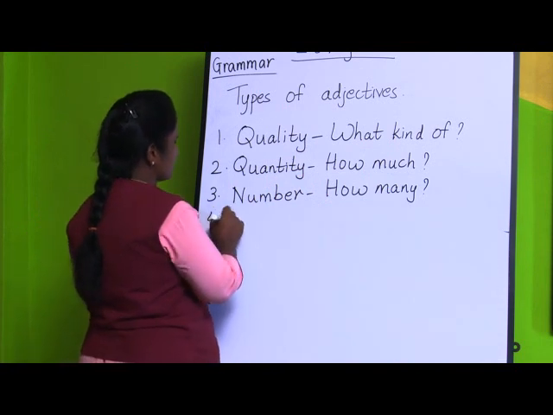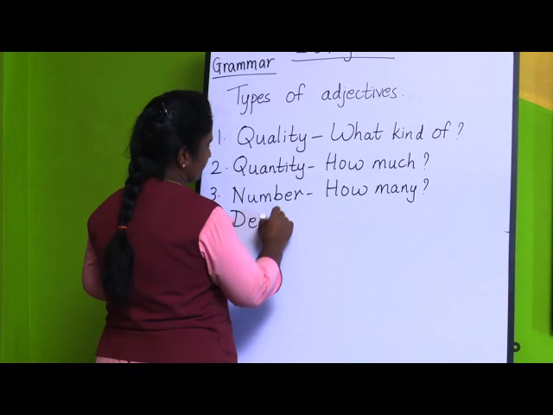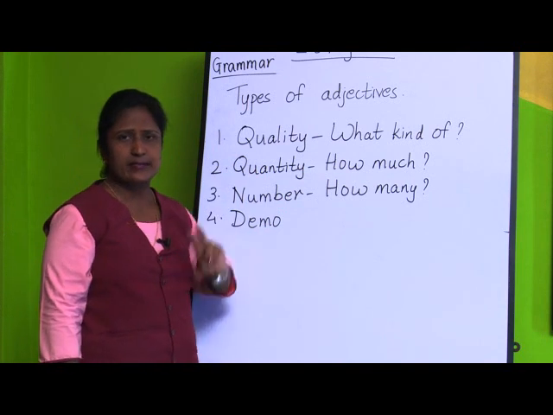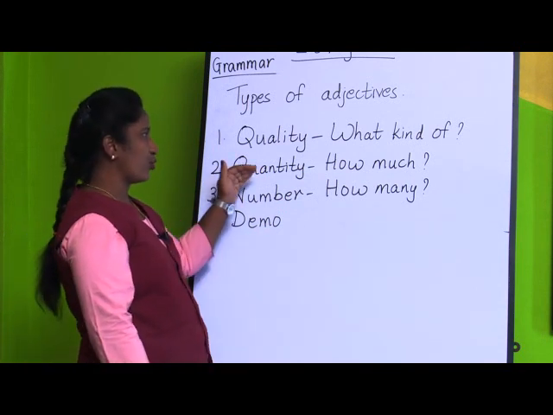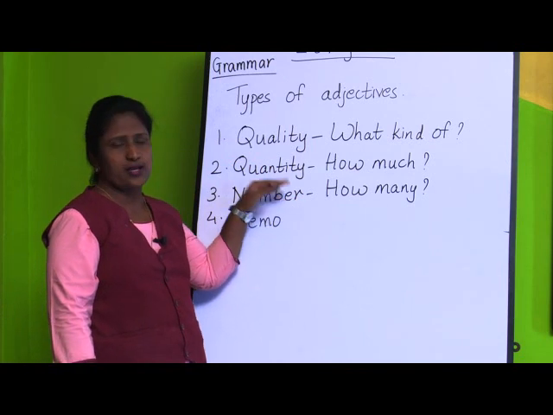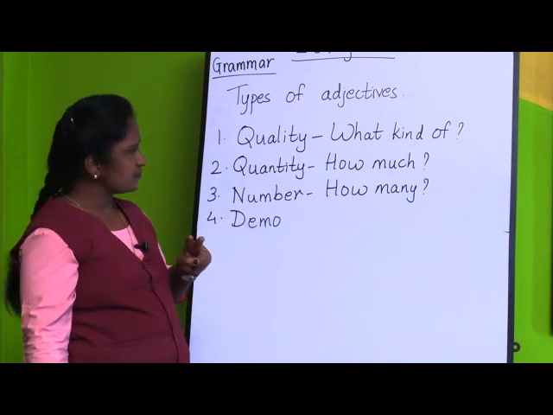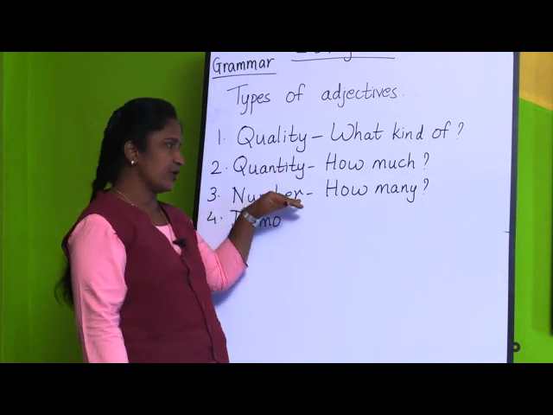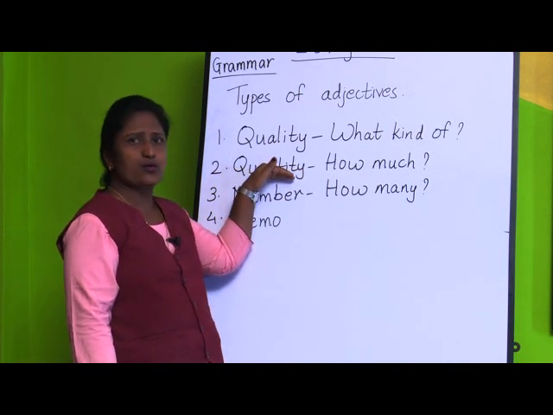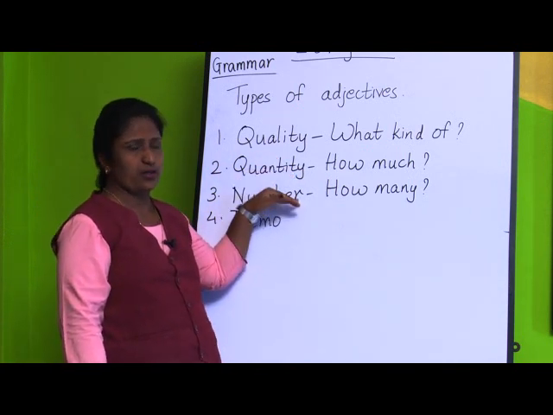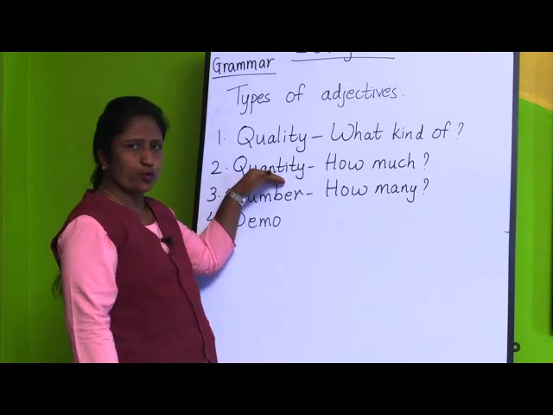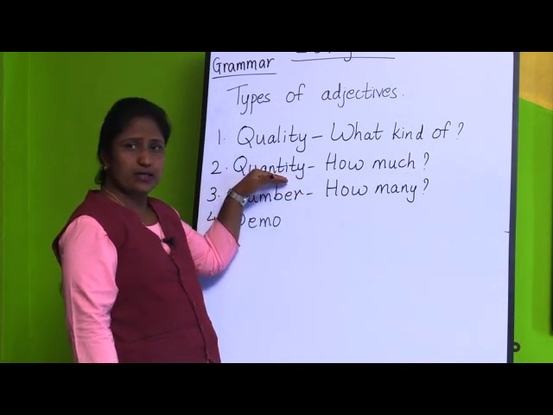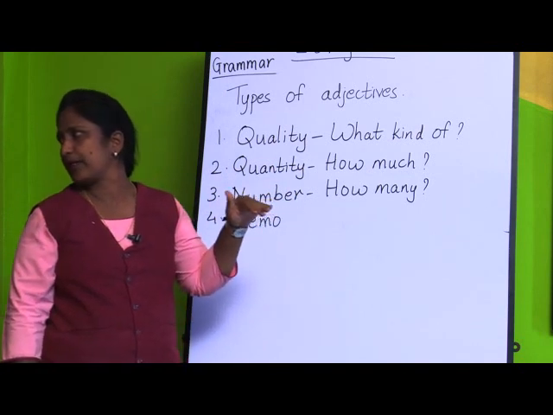Next, the fourth type is demonstrative. Now, before that, about adjectives of quantity and number, I told you some adjectives we can use for quantity and also for number. I told you some adjectives like little and few. Little is for quantity and few is for number. Little is used for uncountable nouns, few is used for countable nouns. Then much and many: much is used for quantity, many is for number, and much is used for uncountable nouns and many for countable nouns.